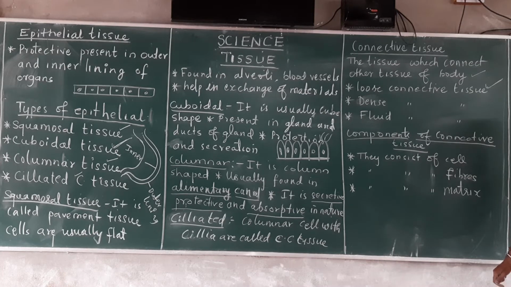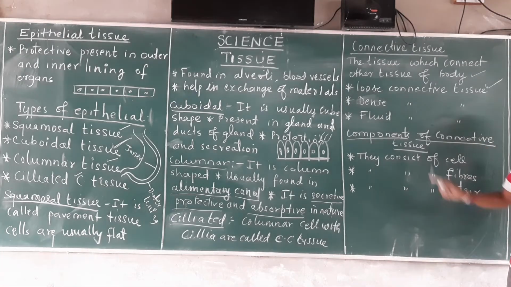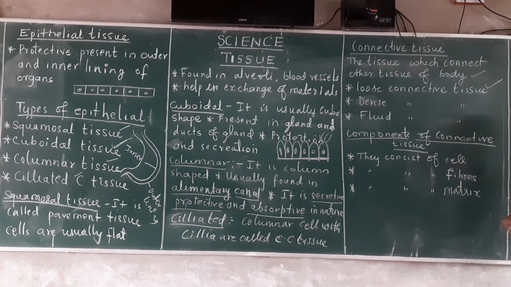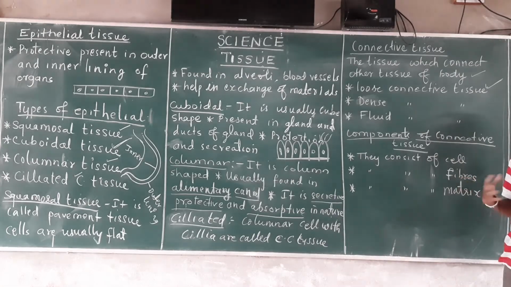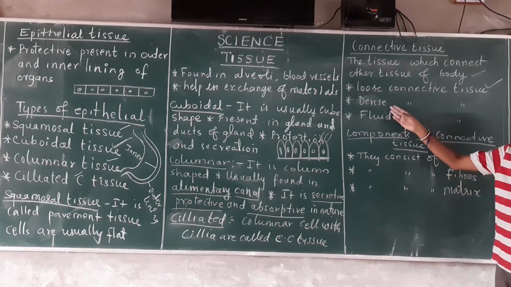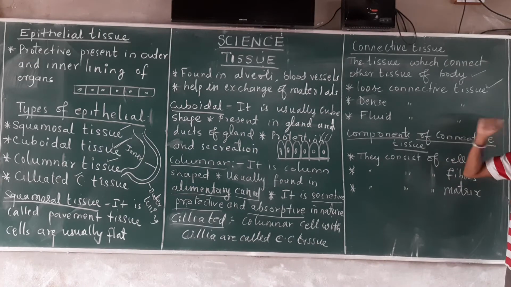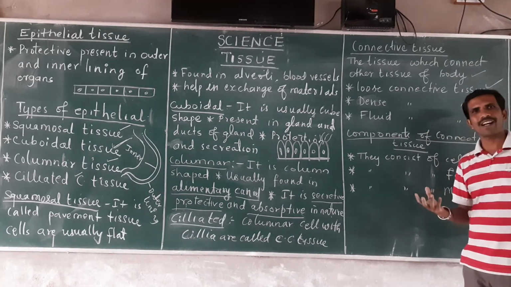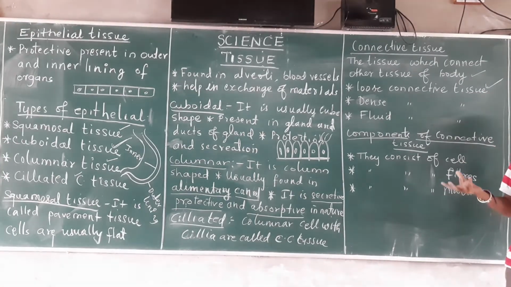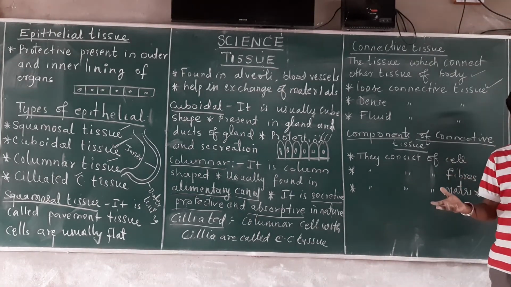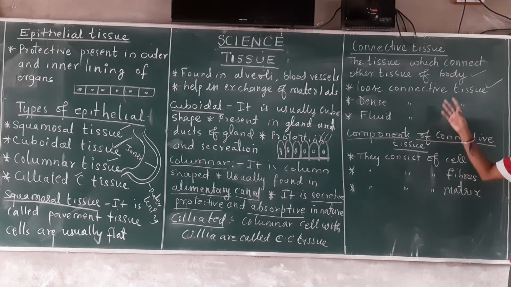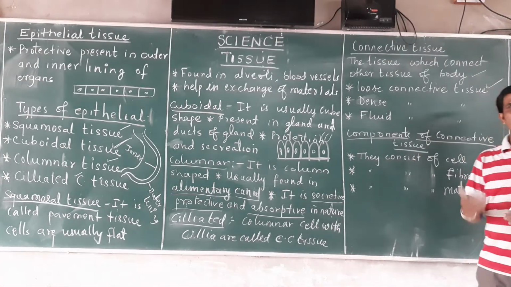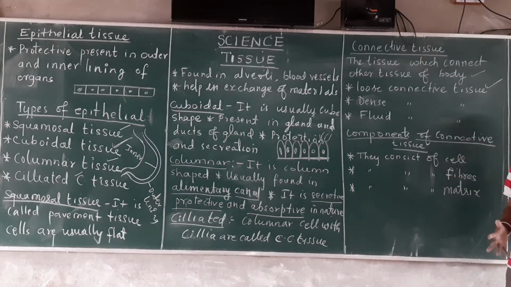So what is connective tissue? I tell you, blood is a connective tissue. Blood is a fluid connective tissue which connects the various parts of the body. Then dense connective tissue: bone or cartilage is a dense connective tissue. Loose connective tissue examples are areolar tissue, ligaments, tendons. All these are called loose connective tissue. So they are binding tissue. They connect the different tissues of the body.